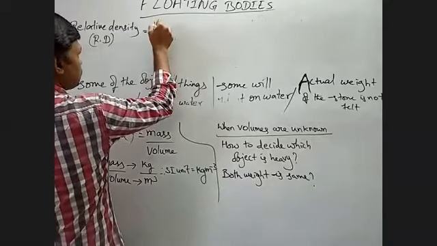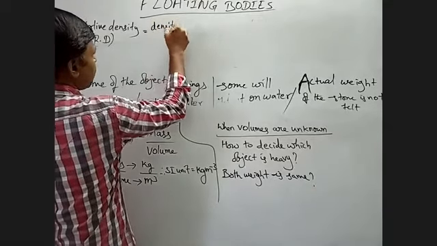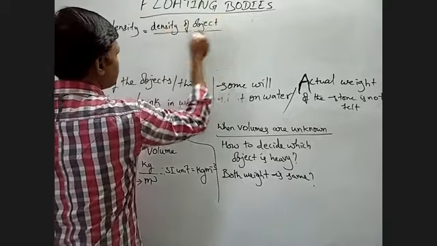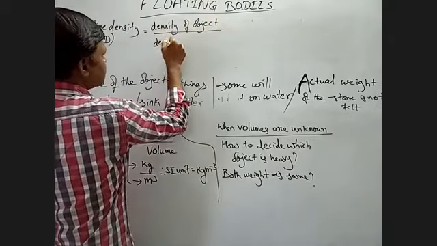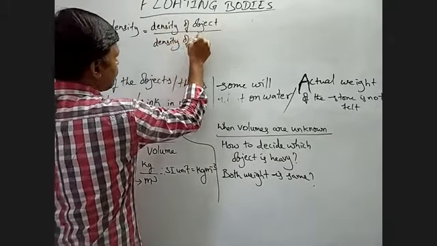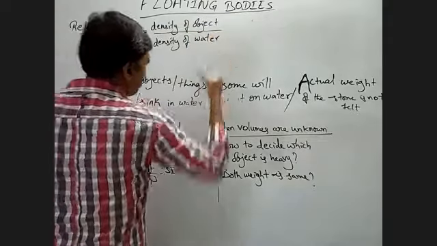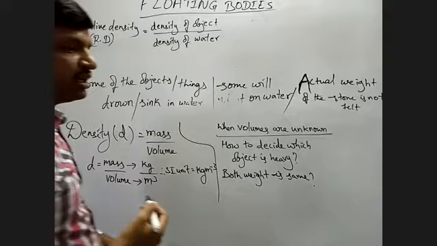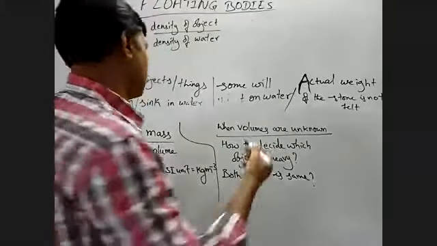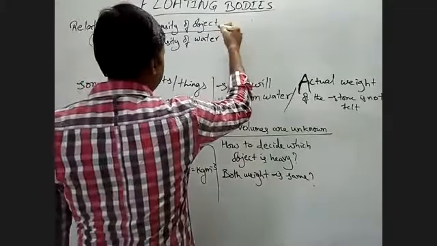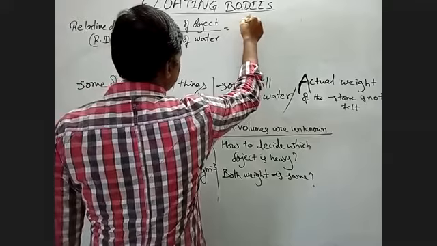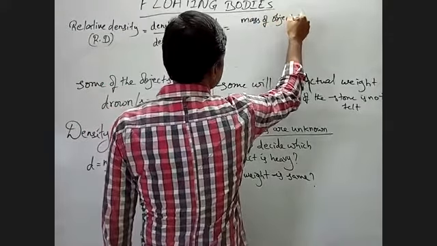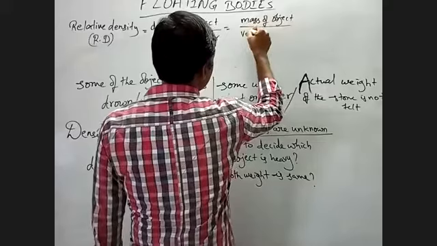So RD equals density of object by density of water, which is nothing but mass of object by volume of object.